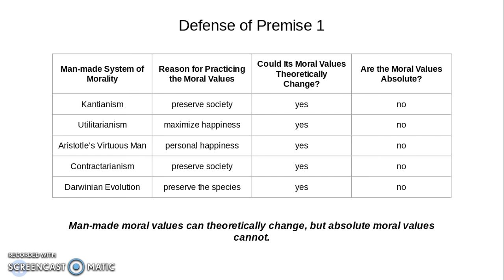There's an additional problem posed by Darwinian evolution, in that in Darwinian evolution, all species are seen as equal, so there is no moral basis for preserving one species over another. Doing so is known as speciesism, or a bias toward one's own species. We see that when man is X, not only can the moral values he provides change, thus rendering them not absolute, but the very basis for practicing them is not morally good. Therefore, man cannot be X. That concludes Part 3. Part 4 will discuss the implications of the attributes of X.